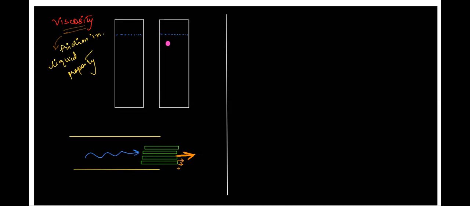Now the friction or the opposition which is acting between the layers, that is, one layer is trying to prevent the other layer from moving. Why? I will tell you once again. Have a look.